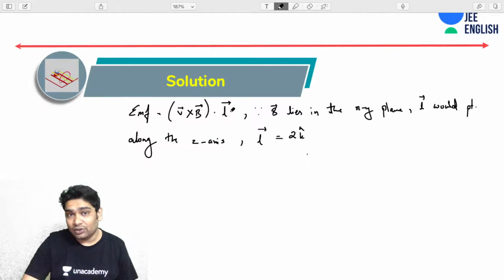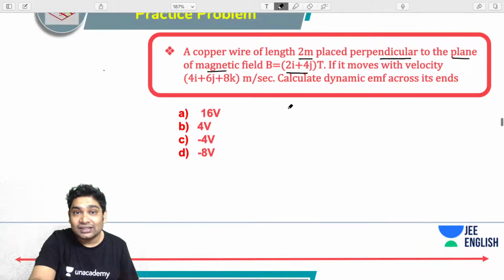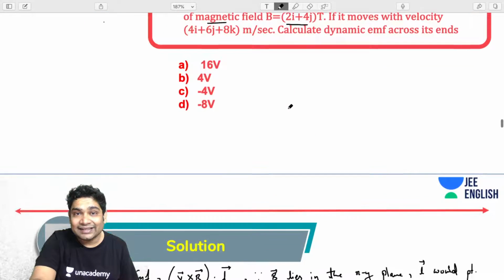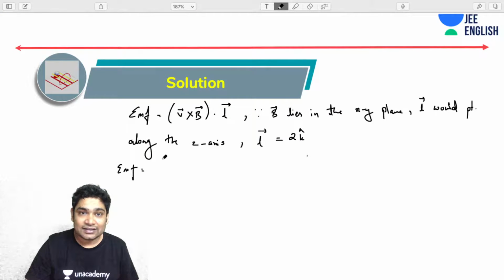So now all I need to do is substitute all the values. I know EMF would be equal to V cross B. So V vector was 4i plus 6j plus 8k. So 4, 6, 8. So let's start writing that. 4i plus 6j plus 8k.